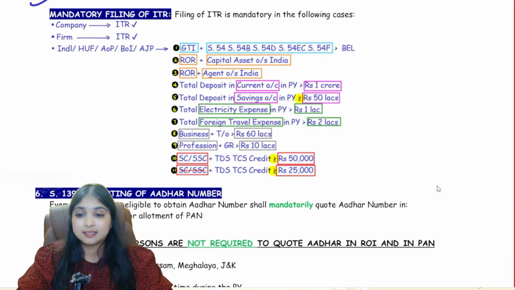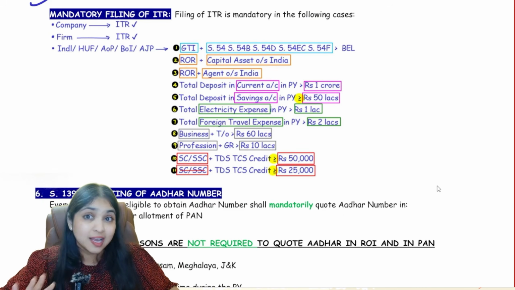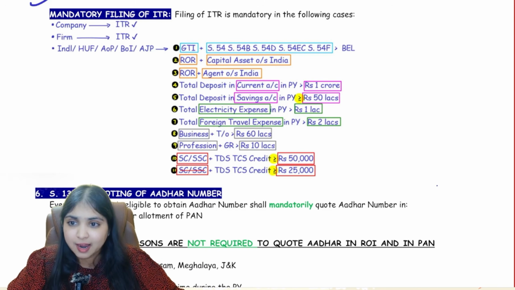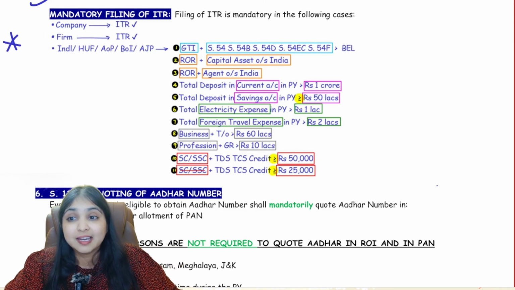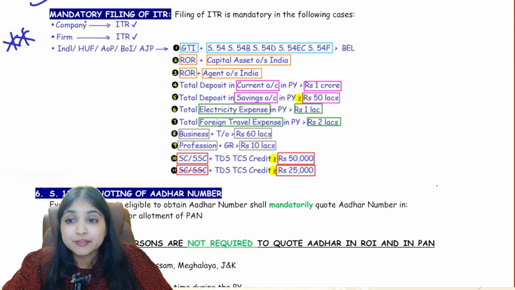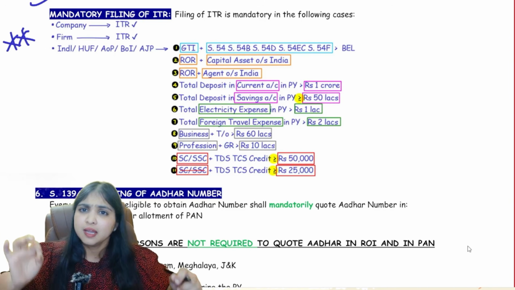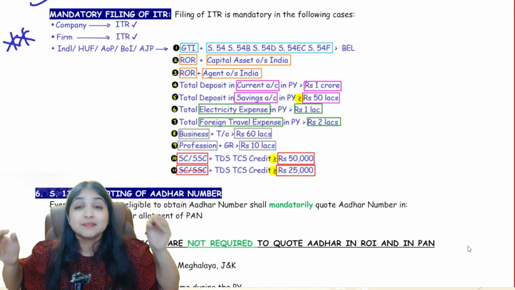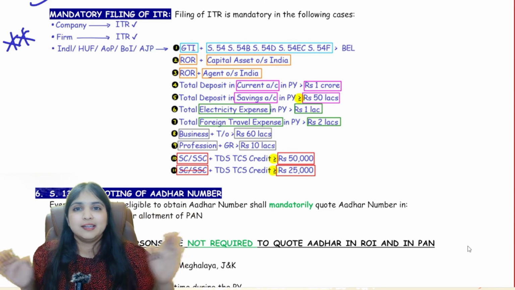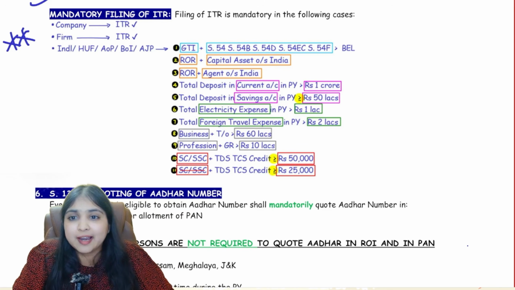Then comes our next discussion: who has to file ITR? Does everybody have to file ITR? The answer is no. Only if you fit under any of these situations, only then you have to file ITR. This is again extremely important. Every company, whether it's a dormant company, a small company, a listed company, an unlisted company, a public company, a private company, a 1% company, even a Section 8 company, doesn't matter. Every company has to file ITR, it is mandatory. Similarly, every partnership firm, every LLP has to file ITR, it is mandatory.